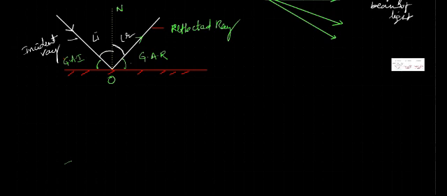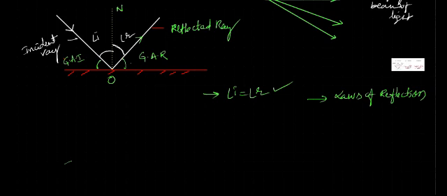Now we will see the law of reflection. This incident ray is making an angle with the normal, called the angle of incidence, and this reflected ray is making an angle with the normal, called the angle of reflection. The angle of incidence and angle of reflection are both the same. This is the first law of reflection.